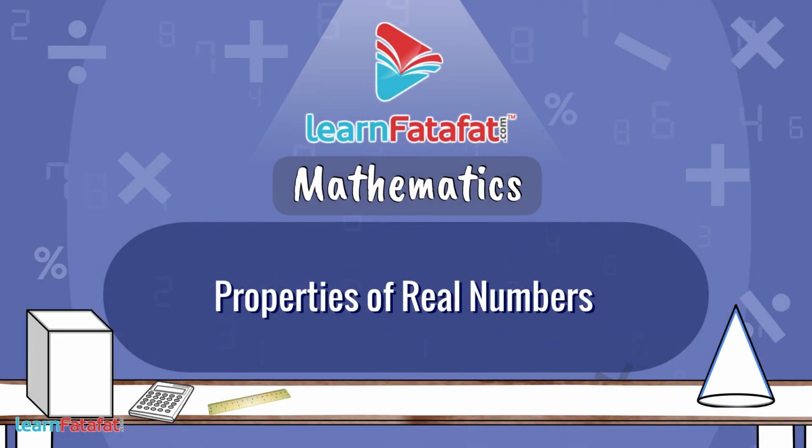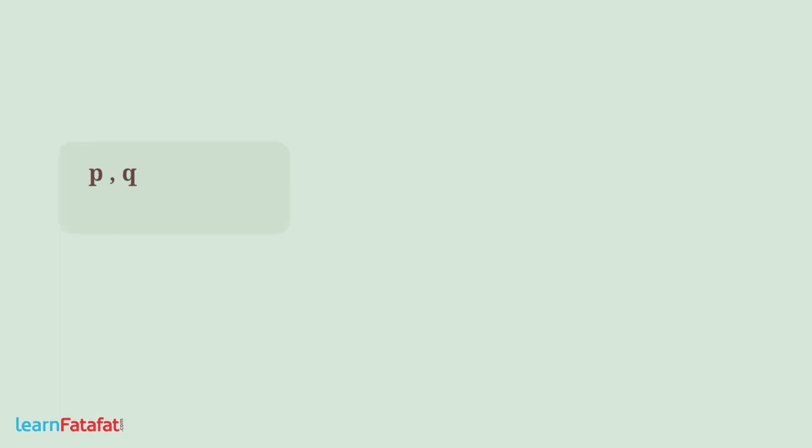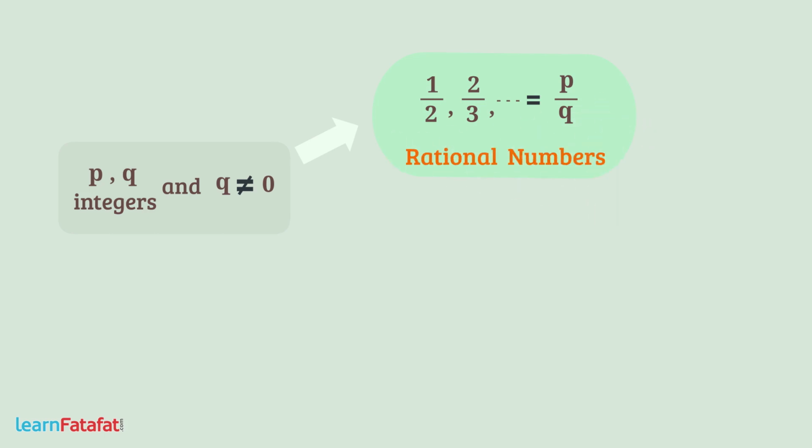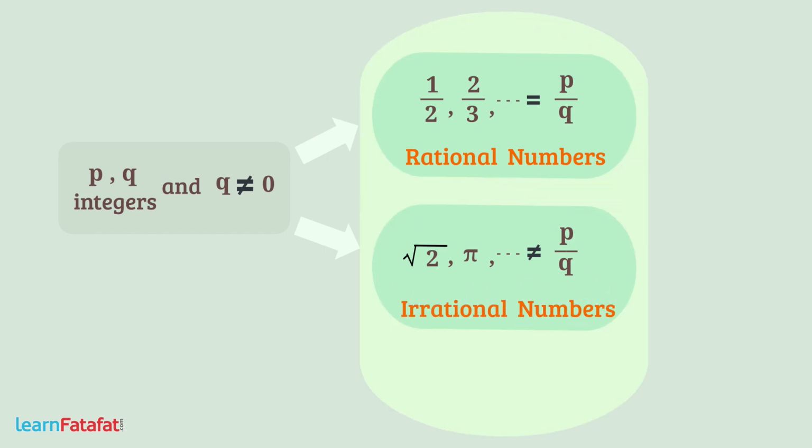Properties of real numbers. If p and q are two integers and q is not 0, then the numbers which can be expressed in p by q form are rational numbers, and the numbers which cannot be expressed in p by q form are irrational numbers. The collection of rational numbers and irrational numbers is called real numbers. It is denoted by capital R.